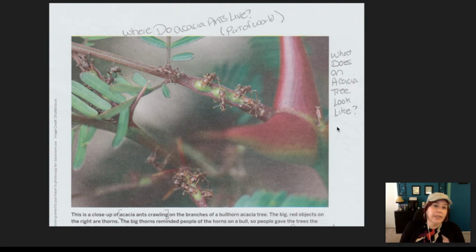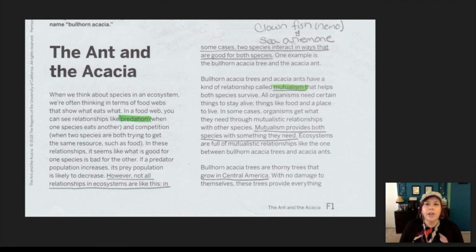I've never heard of an acacia tree before, so I wondered, I see this is a close-up picture, but I wondered, what does this picture look like? So let's take a look at how I annotated the article. I went ahead and highlighted two words that I maybe knew the definitions of, predation and mutualism, but they're not something I use in my everyday language, so those stood out as important to me.